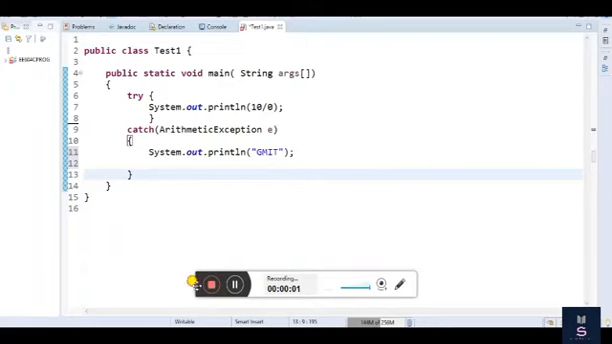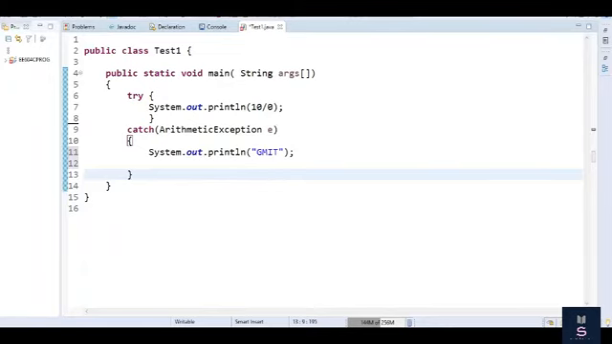In this example, I will discuss the finally block. Before that, let's take a simple example with only try and catch. Then I will modify this code with a finally block. So let me execute this one. First, this class